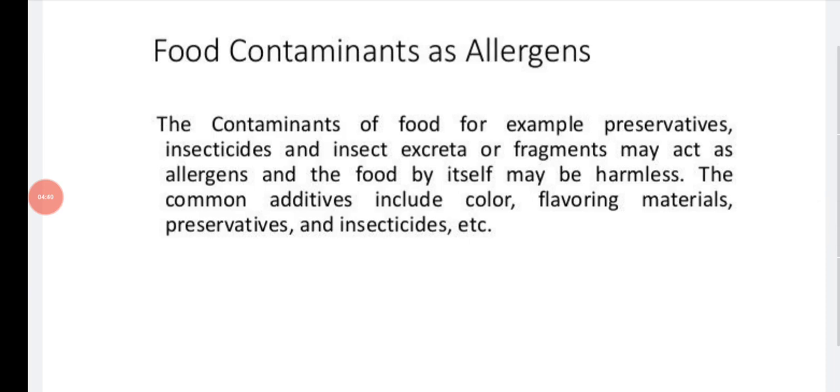So, food contaminants as allergens. The contaminants of food, for example, preservatives, insecticides, and insect excreta or fragments may act as allergens, and the food by itself may be harmless. The common additives include color, flavoring material, preservative, and insecticides. Sometimes the food is harmless, but whatever you added is harmful. So this can act as an allergen, and people may have allergic reactions.